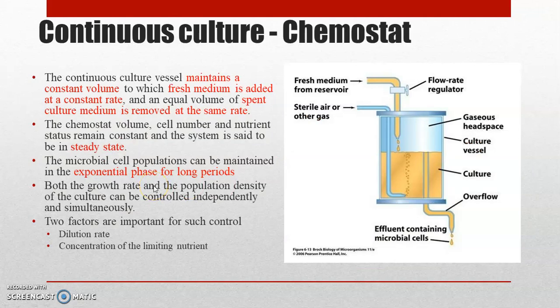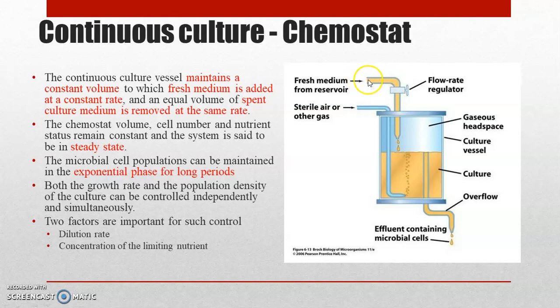Next is the continuous culture, which is called the chemostat. In the continuous culture also, we maintain a constant volume of culture medium. The fresh medium is prepared, then sterilized, filled in the fermenter vessel, sterilized again and inoculated with the bacterial culture. As fermentation is going on, fresh medium is continuously added.